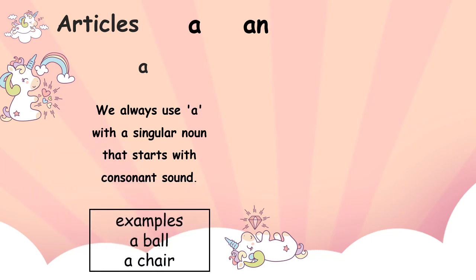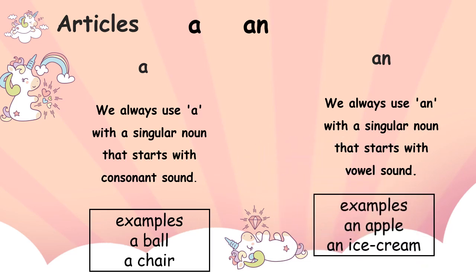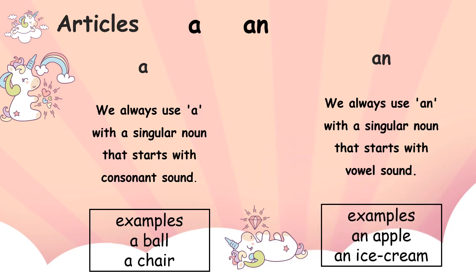Examples: a ball, a chair. We use an with a singular noun that starts with a vowel sound. Examples: an apple, an ice cream.